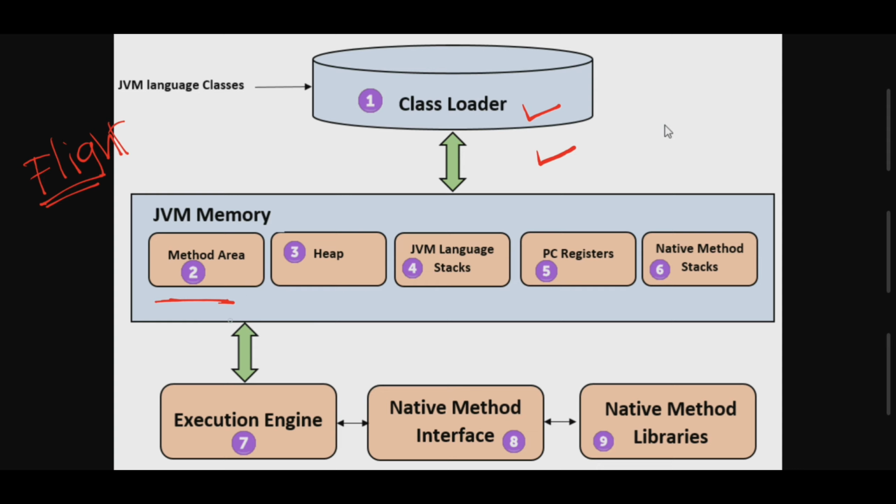Your luggage and your checking is done by the method area. After that they will issue a boarding pass, and with the help of this boarding pass you are going to enter the next level. That means you choose a particular terminal of the airport.